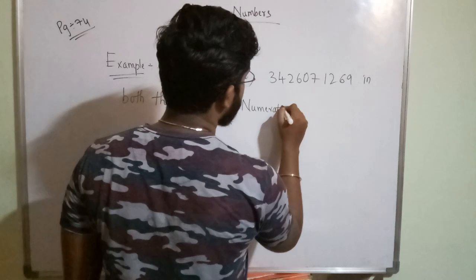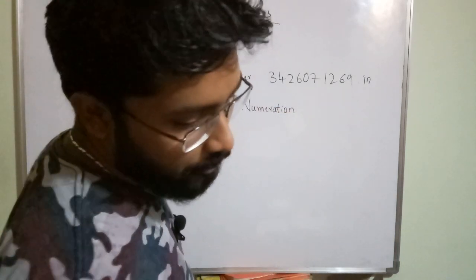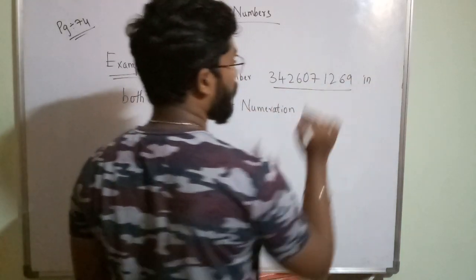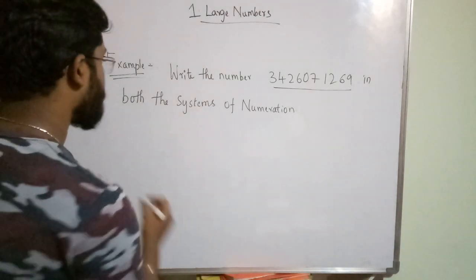Okay, the Indian system of numeration and the international system of numeration. We have to represent this number in the Indian system of numeration and in the international system of numeration along with their number names.